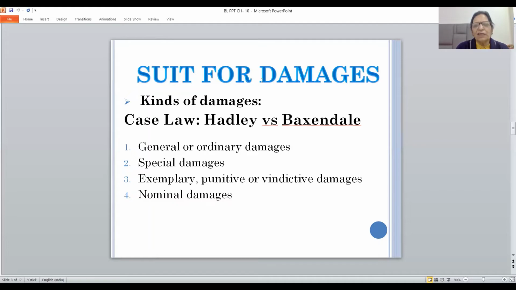Or in case of dishonor of a check, if there are sufficient funds to the credit of the customer, the banker has no right to dishonor the check. Still, the check is dishonored. Then in that case, the punitive damages will be thrust upon the banker. And nominal damages: where the difference between the contracted price and the market price is not much, then nominal damages are allowed.